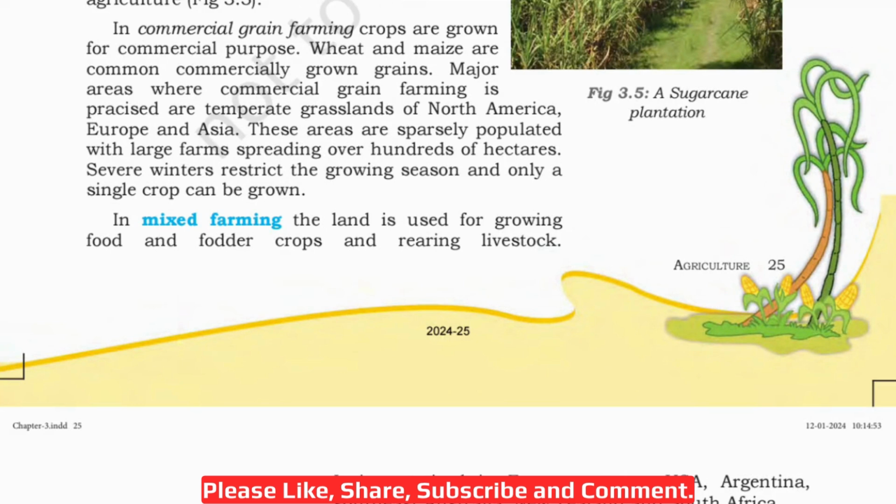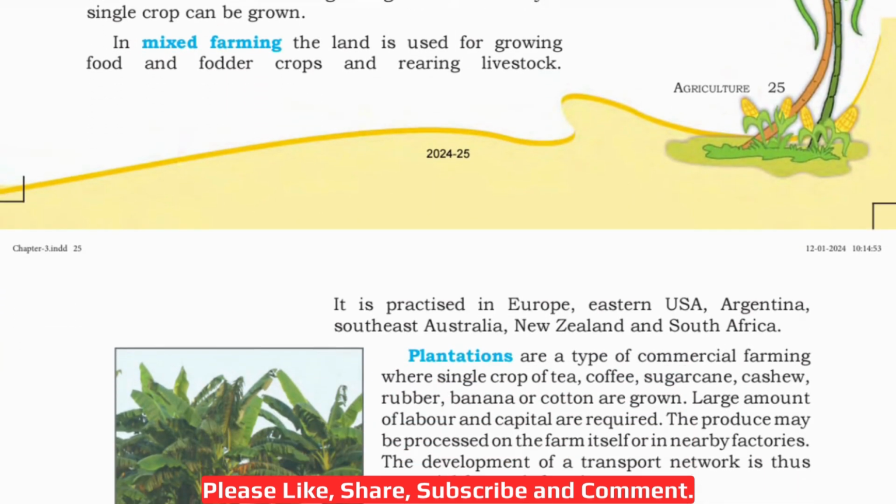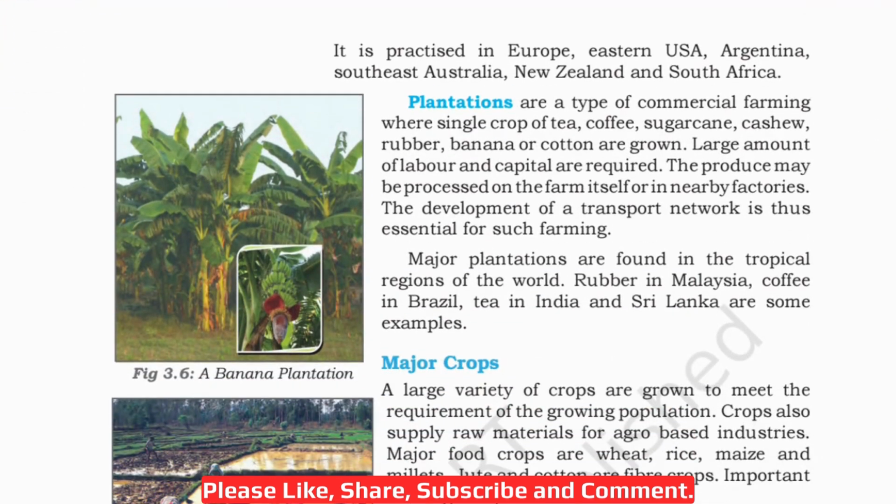Then what is mixed farming? In mixed farming, the land is used for growing food and fodder crops and rearing livestock. It is practiced in Europe, eastern USA, Argentina, Southeast Australia, New Zealand, and South Africa, right? Then plantations. Plantations are a type of commercial farming where a single crop of tea, coffee, sugarcane, cashew, rubber, banana or cotton is grown. So here only a single crop is grown, and you will find this all over the place. Every field will have the same type of crop.